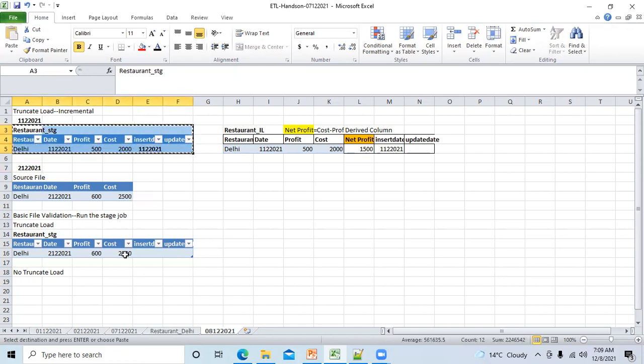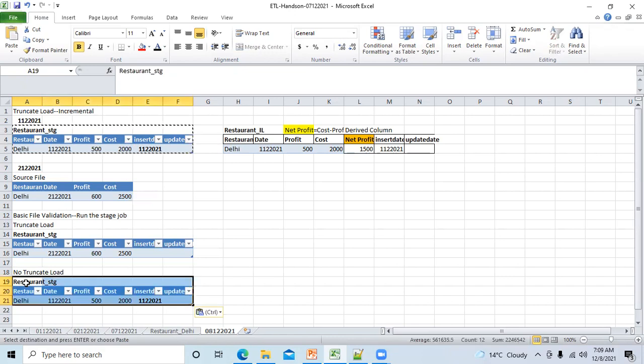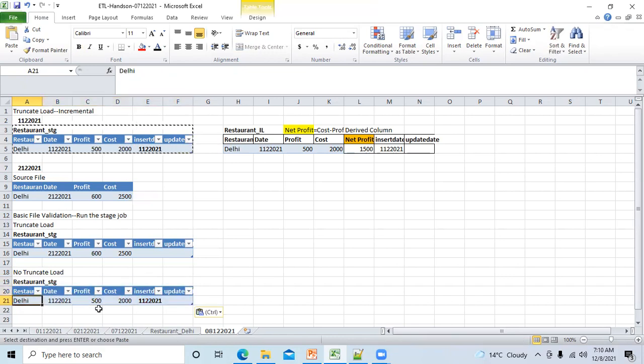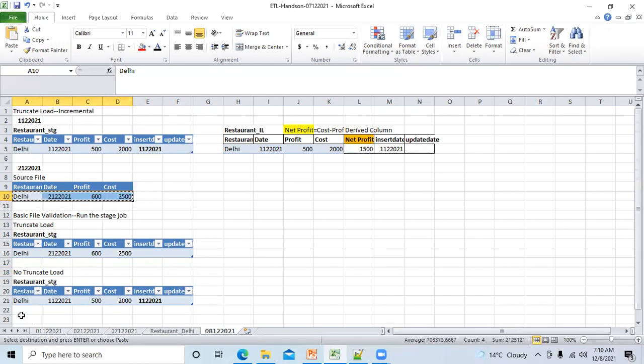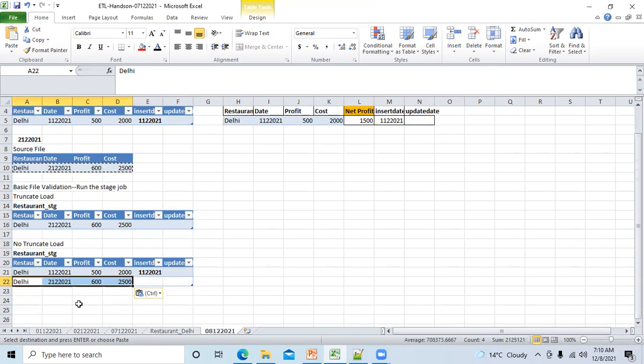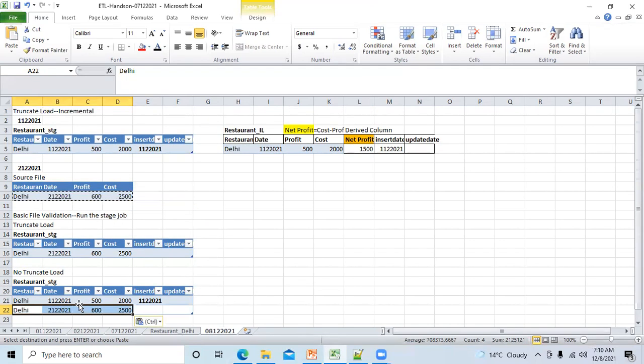On 2nd December, what will happen to the stage data? We have two records, 1 and 2. So already one record was present. You can see this record was present here. So if you're not working in truncate and load mode, then what will happen? It will copy the data of 2nd December and paste it here. So now you have 2 records. Is it clear?